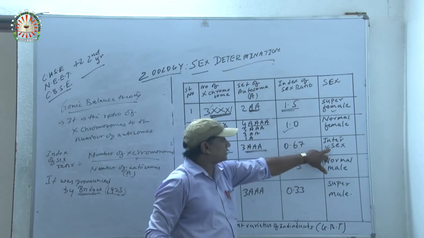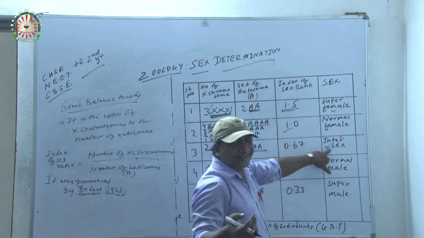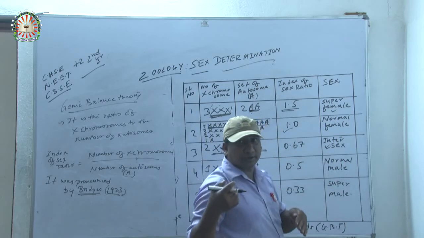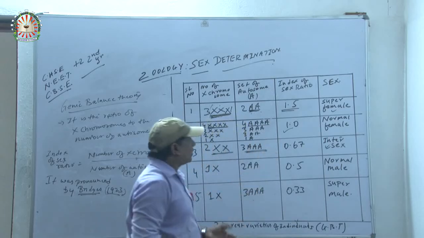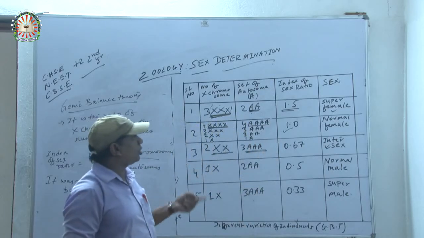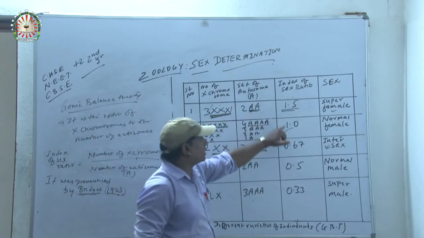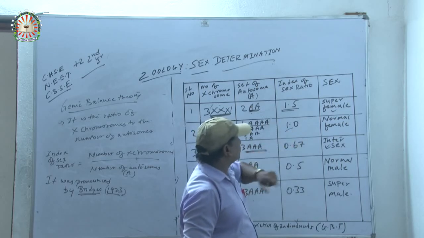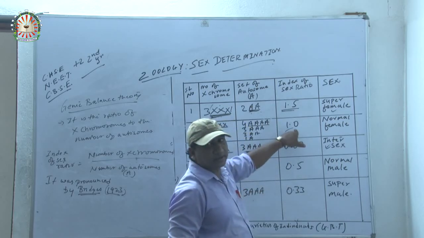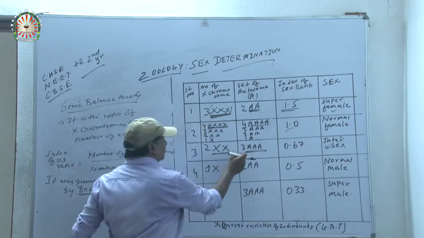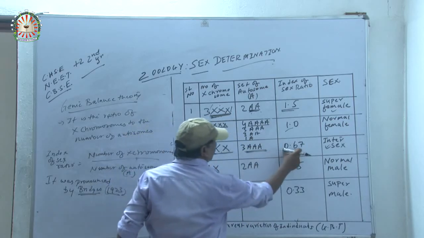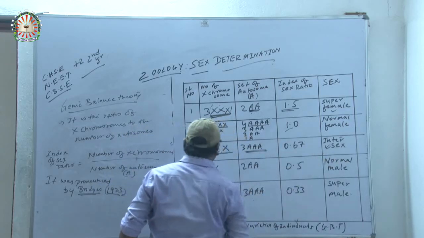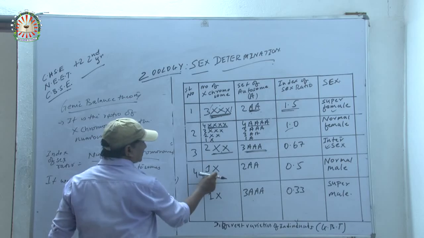Remember, intersex. Now, in NEET exams or in multiple choice questions, they will ask what is the index sex ratio of normal female, and the options will be 1.5, 0.6, 0.5 or 1. Without hesitation, you have to mark 1. That is normal female here. Now, 2 divided by 3, that is 0.67, that is intersex. Clear? Now, number 4, X is there.